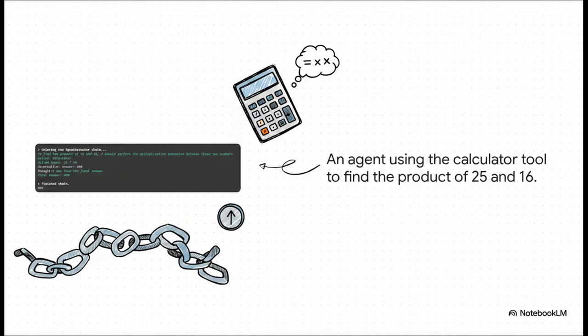This is just a perfect, simple example. The user asks, "What's 25 times 16?" The agent thinks to itself, "To find the product, I should use a calculator." It then picks the calculator tool, gives it the numbers, gets the answer 400, and then presents that as the final answer. It's actually reasoning about which tool is the right one for the job.